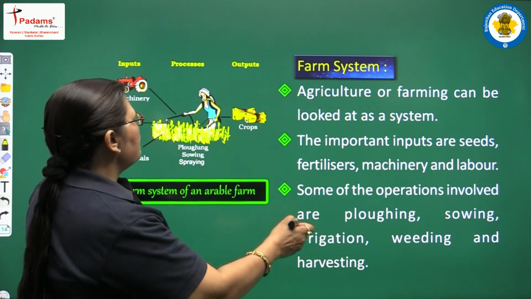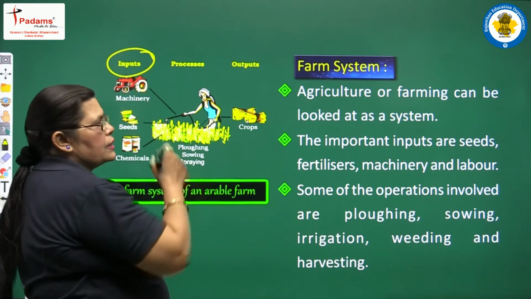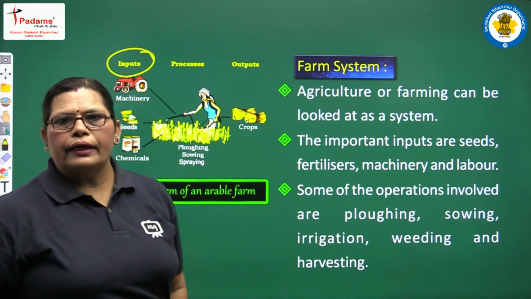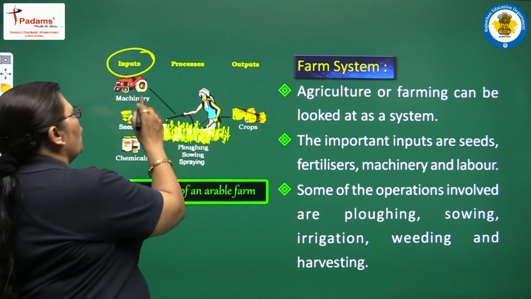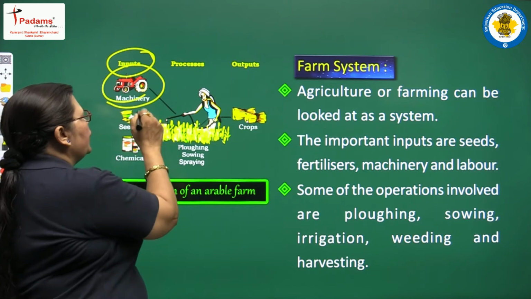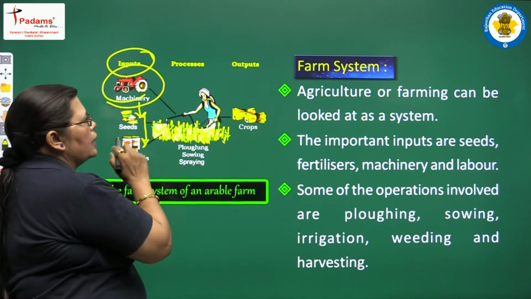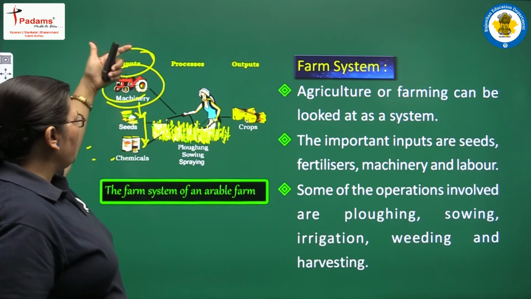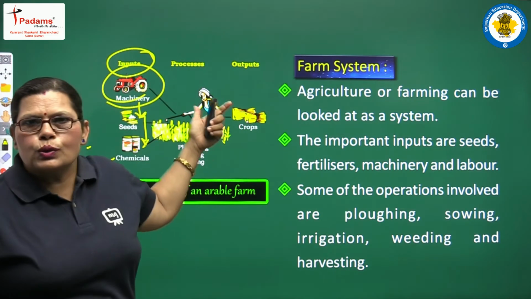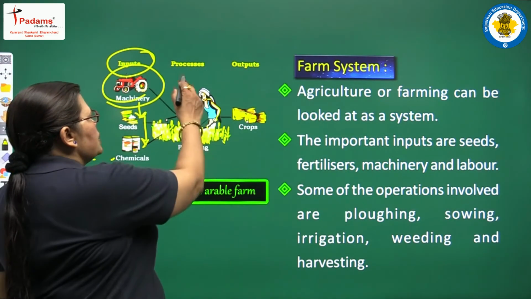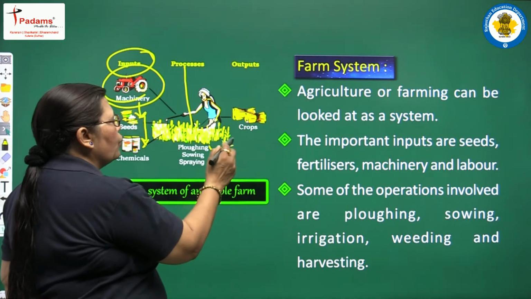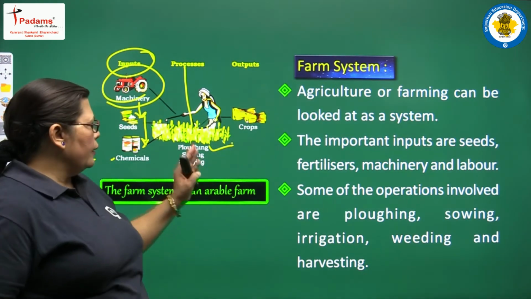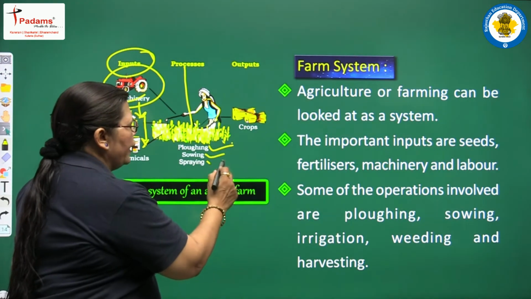In the farm system, the first process is the input process, and in this input process, with the help of machinery, seeds, chemicals, labor and fertilizers, the process goes on, and different types of activities take place, for example ploughing, sowing, spraying.